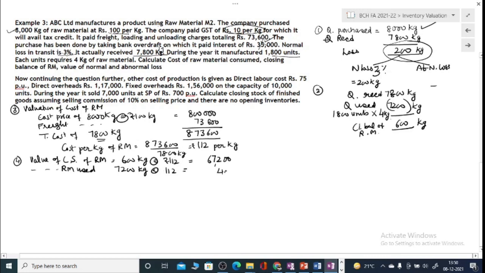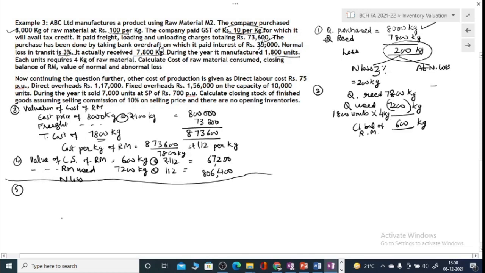So that gives you 8,06,400 rupees. Okay, so normal loss is not measured, it is evened out. Abnormal loss is not there. Now that completes valuation of raw materials. So this is what we have done in the previous examples also.